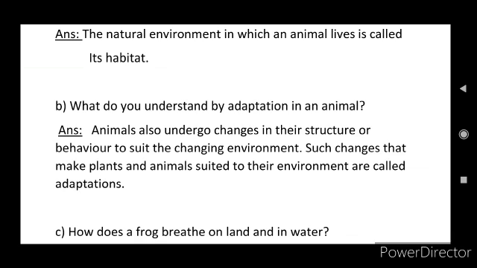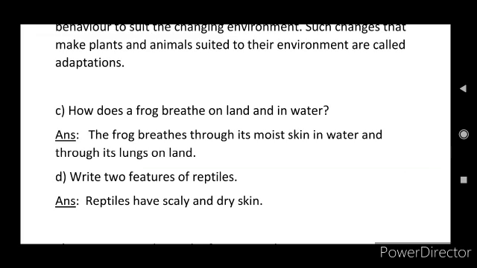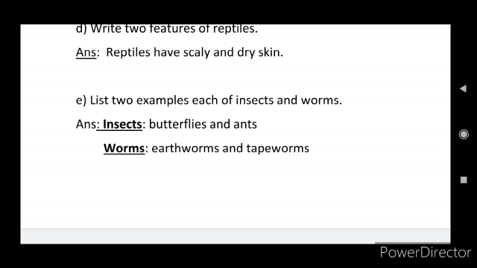And next, C question: how does a frog breathe on land and in water? Answer: the frog breathes through its moist skin in water and through its lungs on land. And next, D question: write two features of reptiles. Answer: reptiles have scaly and dry skin. And next, E question: list two examples each of insects and worms. Answer: examples for insects are butterflies and ants. And examples for worms are earthworms and tapeworms.